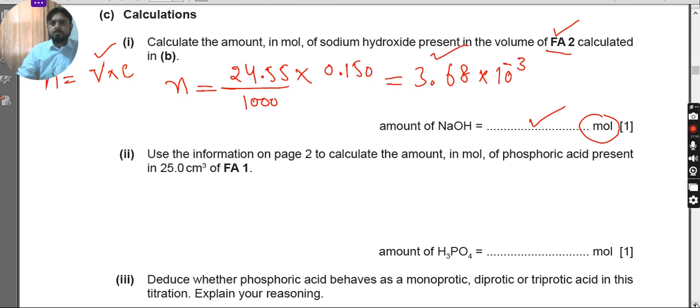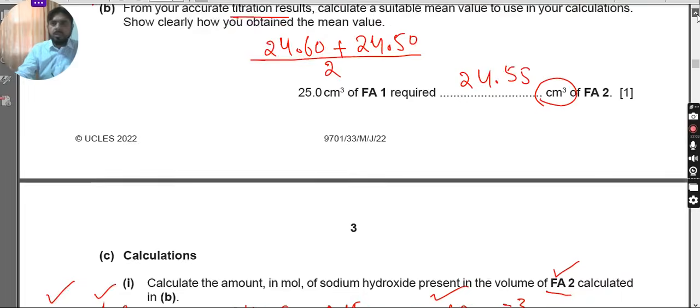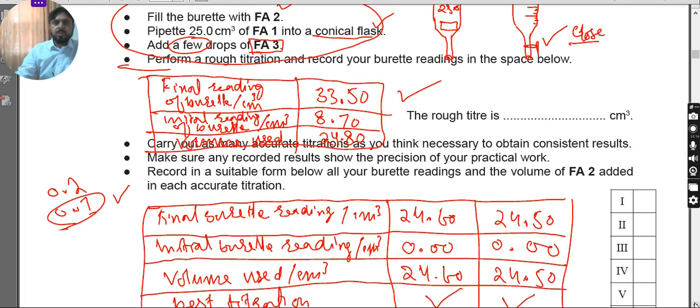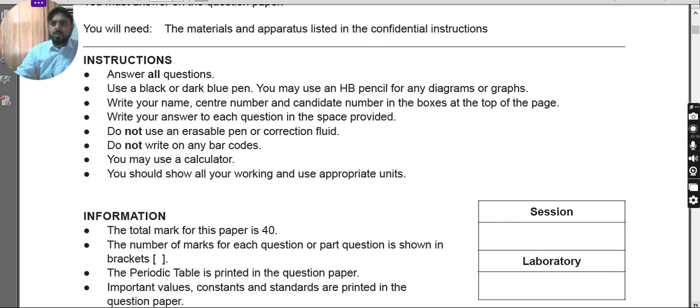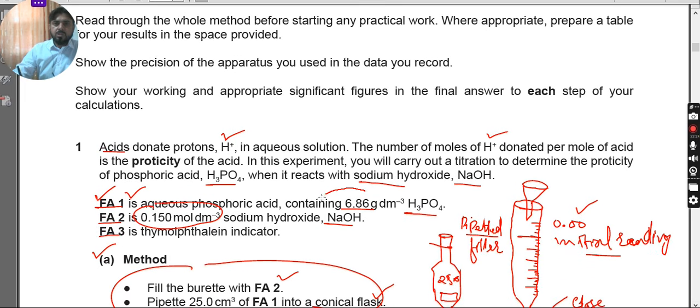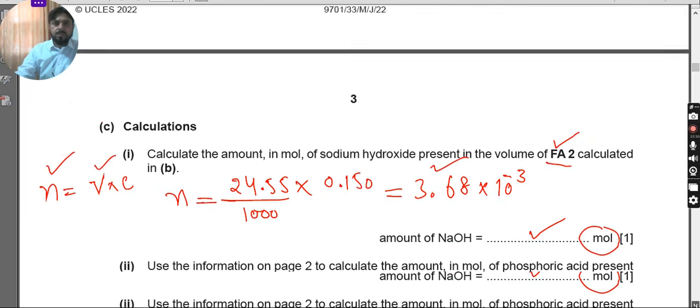Now keep moving. Next question is, use the information on page 2. As we found it, we use the concentration of page 2. This is the information the examiner is talking about, so I'm going to use this information. What is the concentration of the acid? Sorry, not here, this is page 2. Yes, here he says, this is the information. Okay, 6.86, keep that in mind, please.